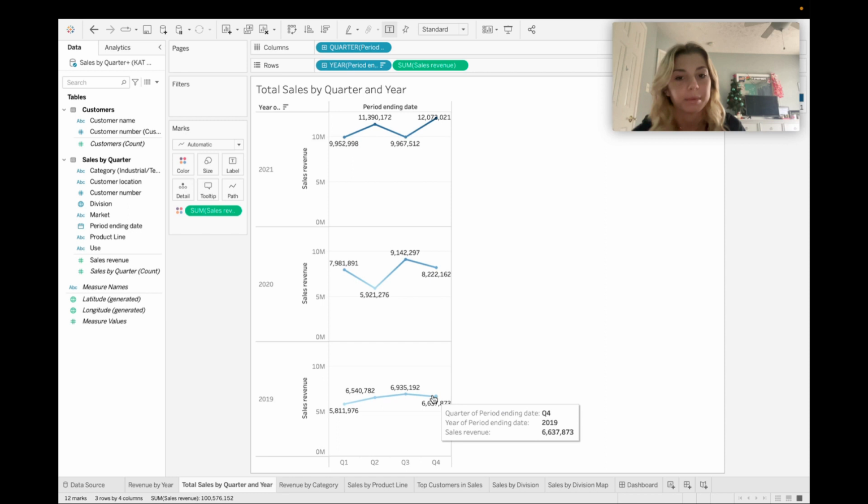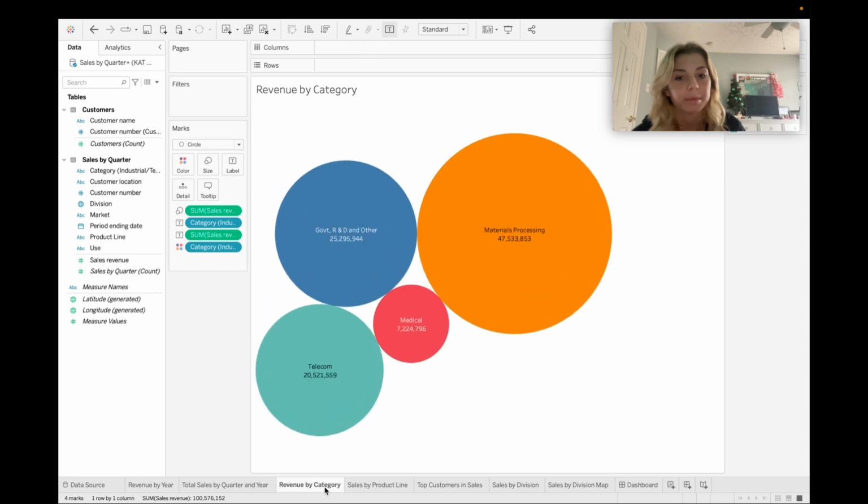The second question we were asked after completing this assignment was how much the materials processing category generated in 2020. For this, you can look at the revenue by category and you can see that it was $47,533,853, and that was just the sales revenue for the materials processing.